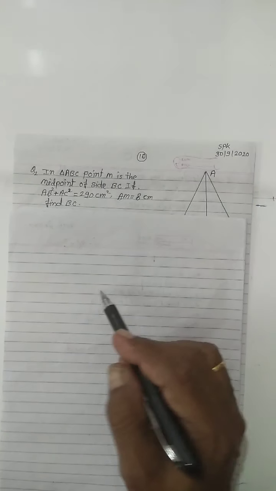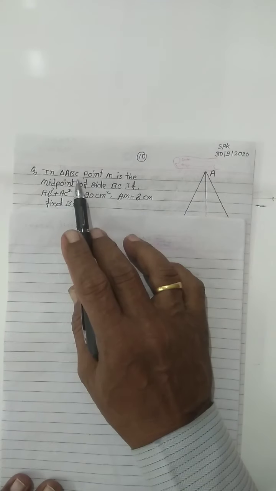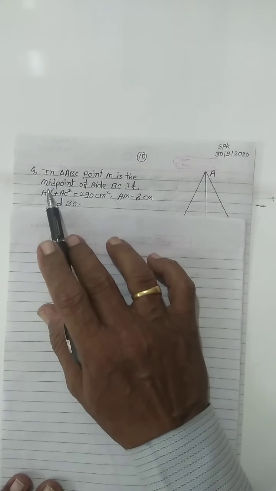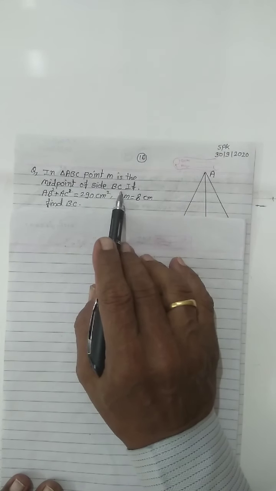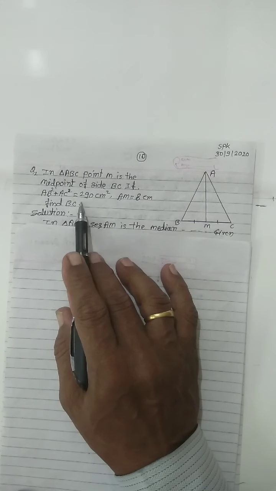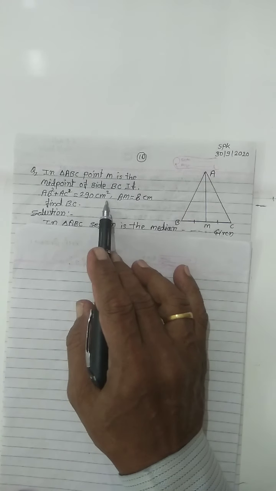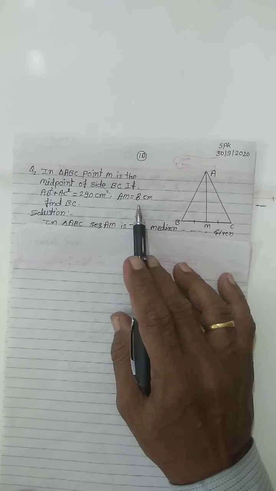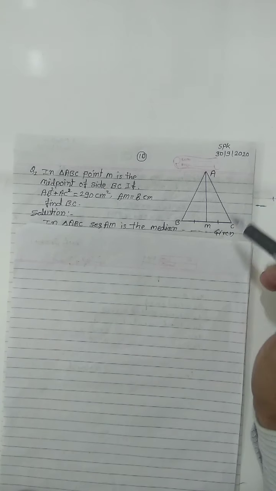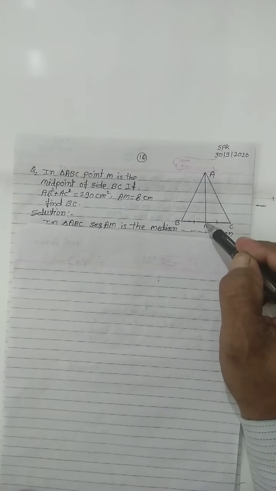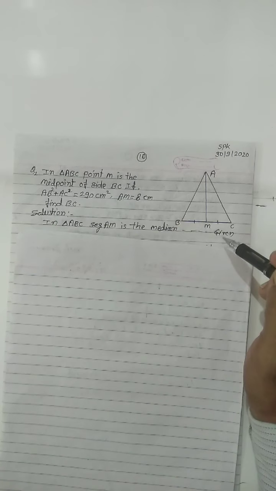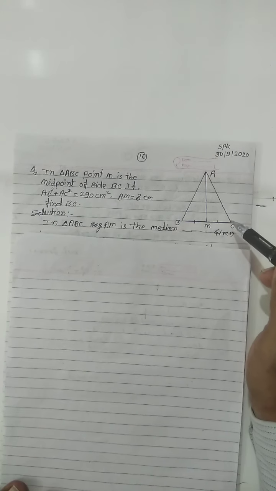The other example is: in triangle ABC, point M is the midpoint of side BC. If AB square plus AC square equals 290 centimeter square, AM equals 8 centimeter, find BC. In this triangle ABC, the point M is the midpoint of side BC, meaning AM is the median of this triangle.